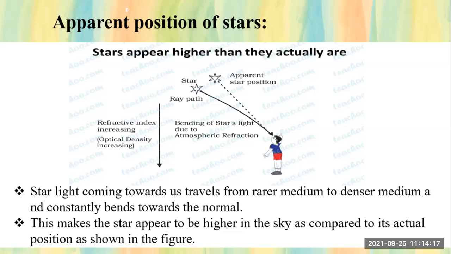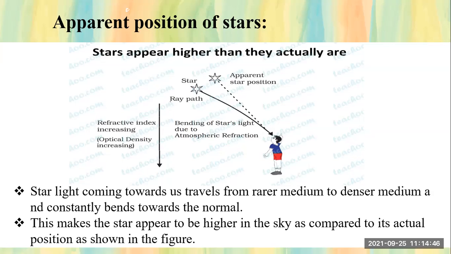Above the Earth's atmosphere, students, what is there in the space? Is there air in that space? No, vacuum is there, right? So that is the rare medium. And where we are living on Earth is a denser medium as compared to the space, right? So the light which is coming from the star is coming from a rare medium to the denser medium.